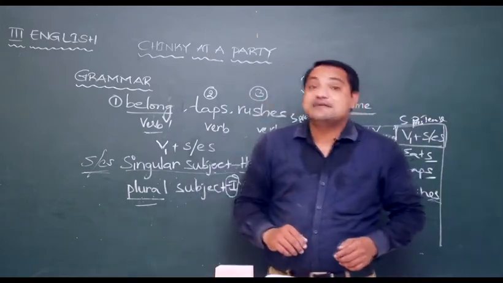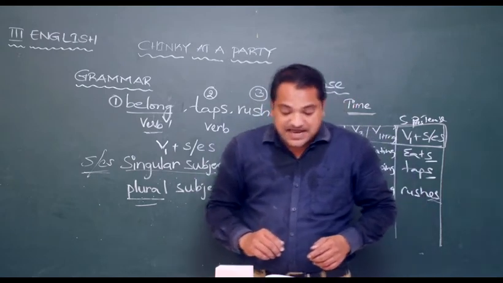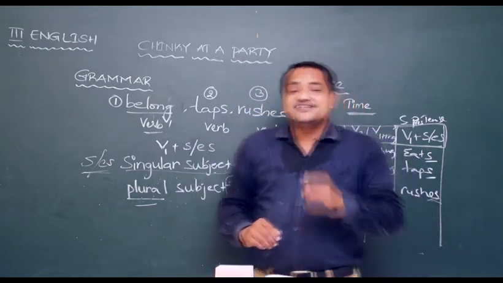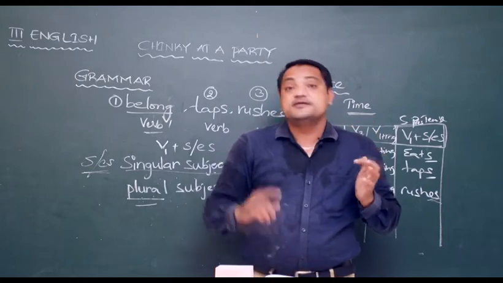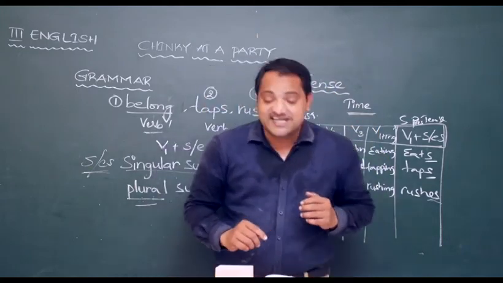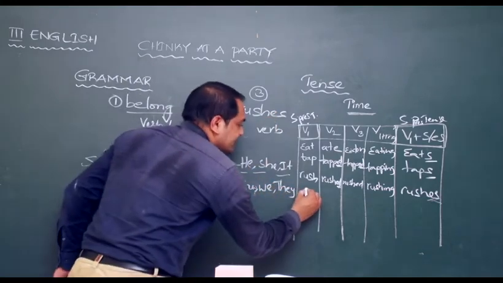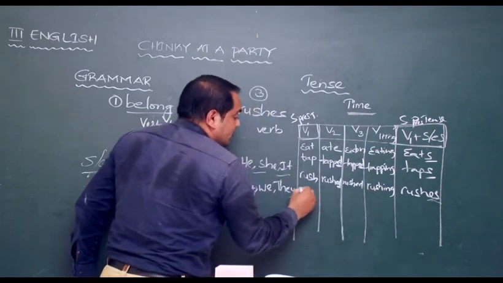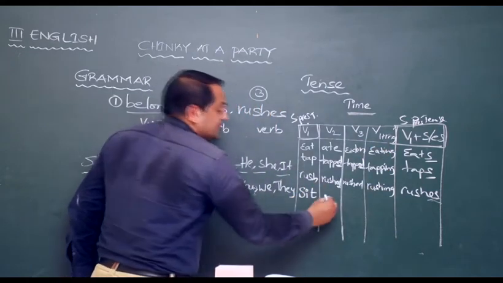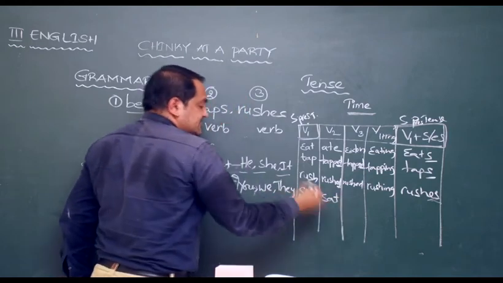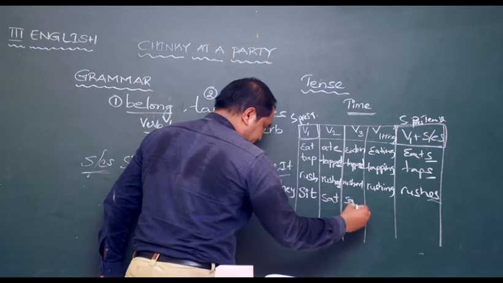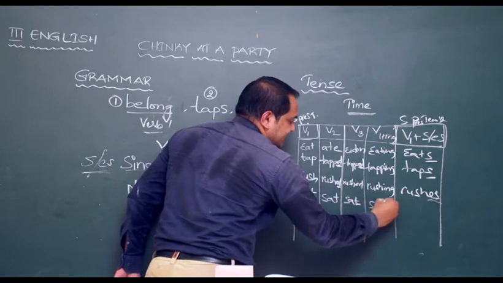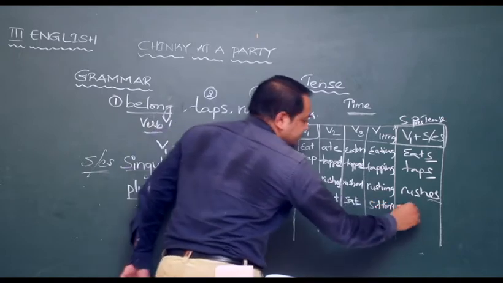Now read the following sentences. I am sitting on the piano. Perhaps he is planning to play a trick on someone. He is thinking about something. Look at these three sentences, sir. What are the verbs in these three sentences? In the first sentence, sitting. Now I'll write it here. Sitting. Where should I write? V1 plus ing. But before that, what is the basic form? Sit. Then V2, sat. Sit, sat, sat, then sitting. Ing, sitting, sits.